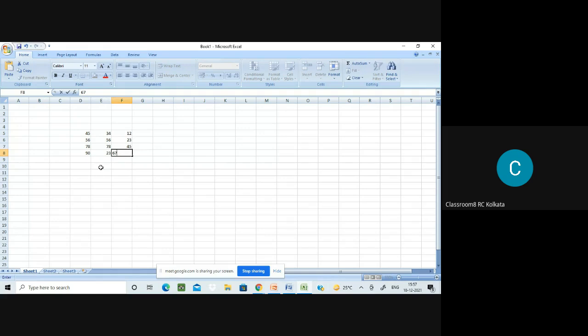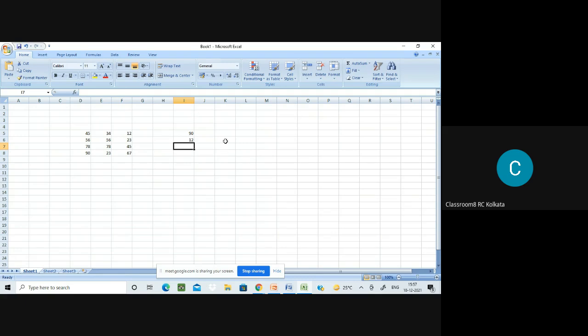This is my data. Now, out of this data, I want to know the maximum. I will find the maximum value because I want to set the limits for the classes. So I get the maximum value 90, and the minimum I got is 12. Right. Now I want to create the classes. Now this is 12 and 90, so I can take the class intervals at 10.